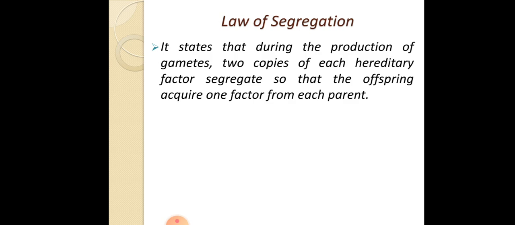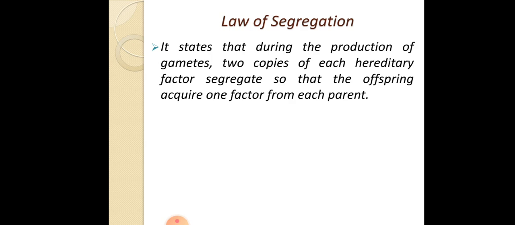Now the next law is the law of segregation. It states that during the production of gametes, two copies of each heredity factor segregate, that means separate, so that the offspring acquire one factor from each parent. According to this law, during gamete formation, the heredity factors, or the genes, segregate, that means they separate.